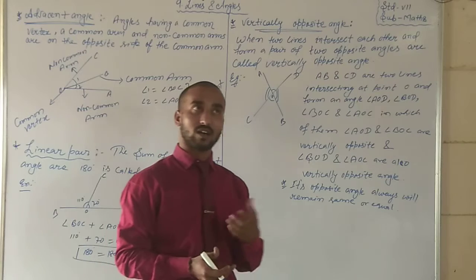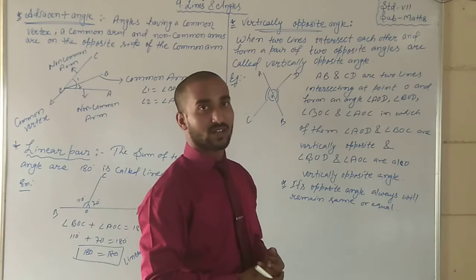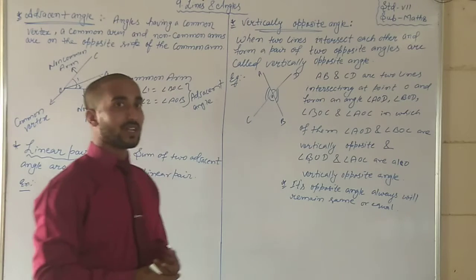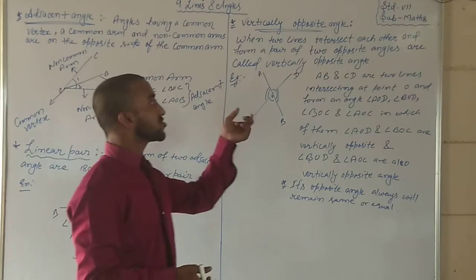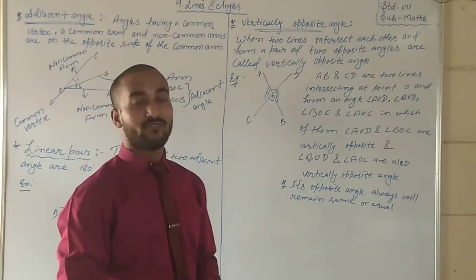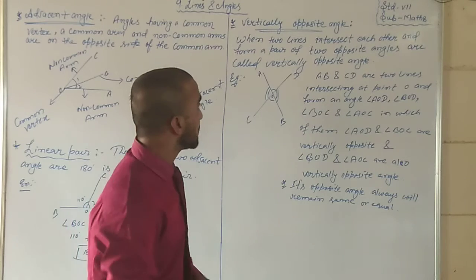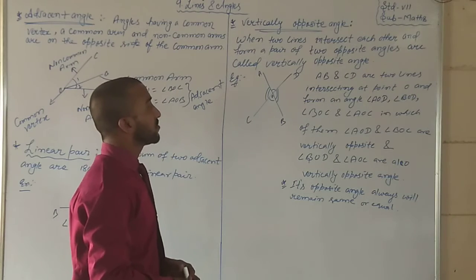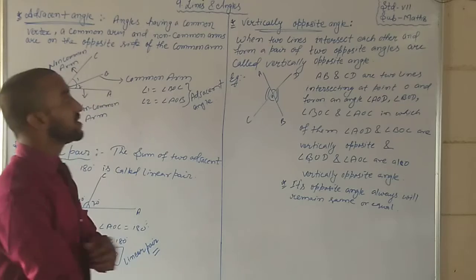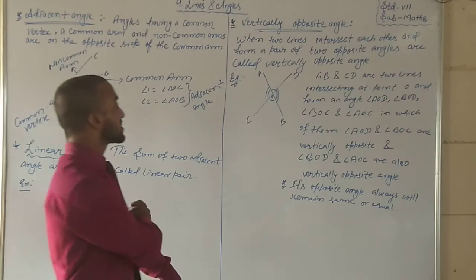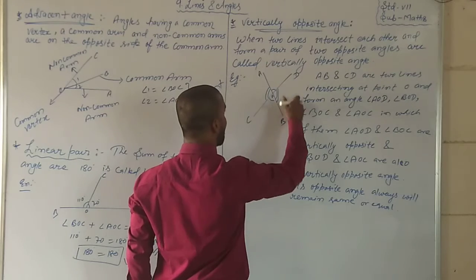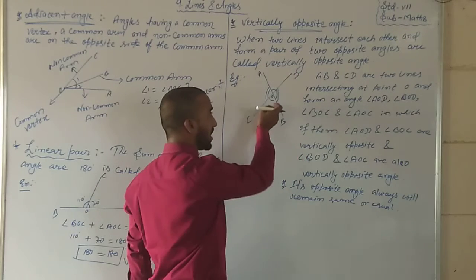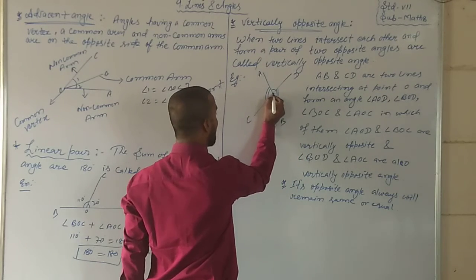So vertically, horizontally, you might have listened earlier or not. Okay. See, in vertically opposite angles, when two lines intersect each other and form a pair of opposite angles, they are called vertically opposite angles. See, we can see line AB and line CD both are intersecting at point O.